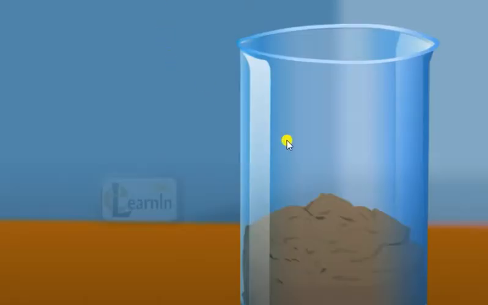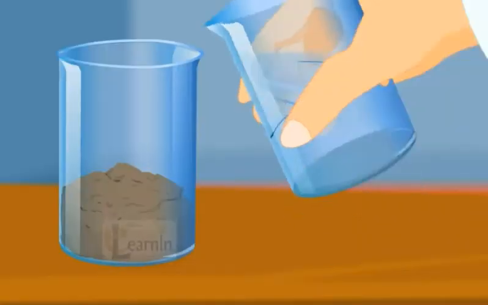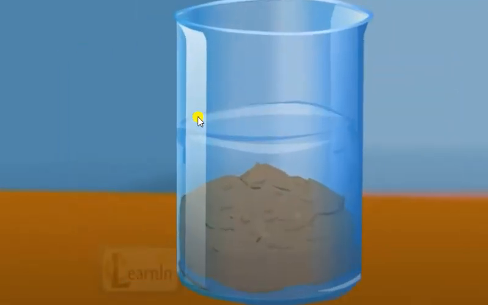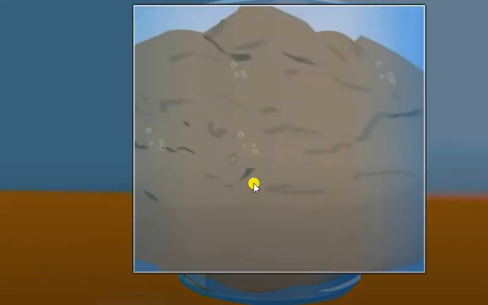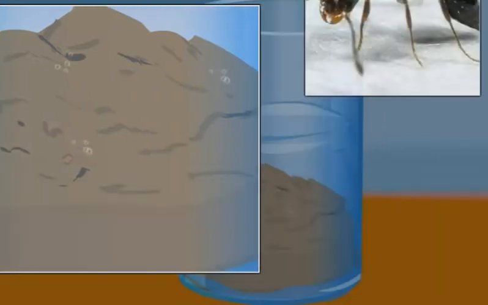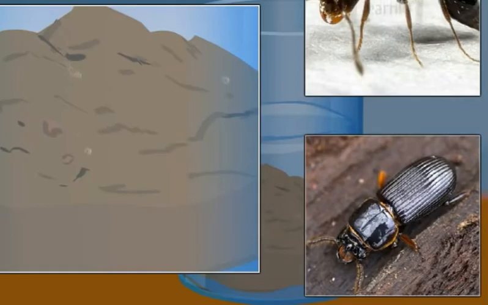We can prove the presence of air in the soil by performing a small investigation. Take a beaker and put some soil in it. Add water to the soil and we will observe that bubbles come out of it. These bubbles are basically the air molecules. The water molecules take the space of air, due to which the air molecules rise up, as air is a gas and it is more energetic. This shows that air is present in the soil.